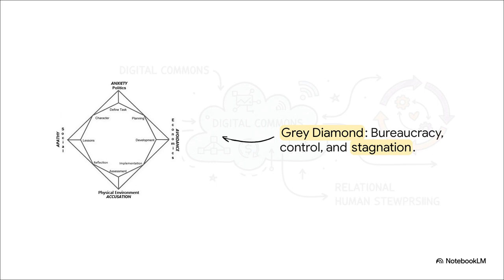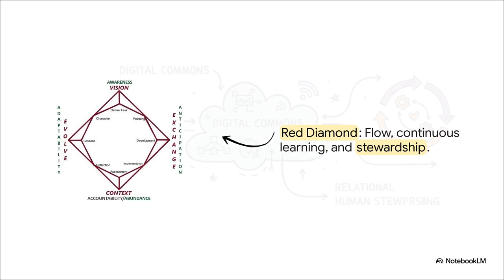Participation plummets, adaptation totally dies, and suddenly, boom, you are right back in the tragedy of the commons. But let's contrast that with a significantly better model, the red diamond. Instantly, you can feel the energy shift here. Now we're talking about adaptability, anticipation, awareness, and abundance. This shape represents flow, continuous learning, and true community-driven stewardship.